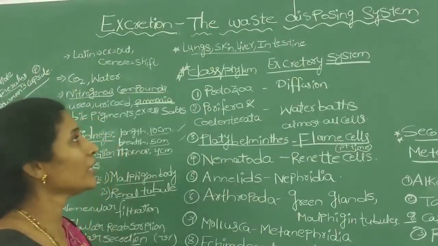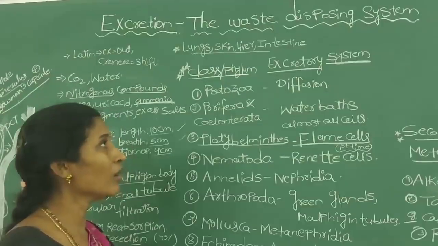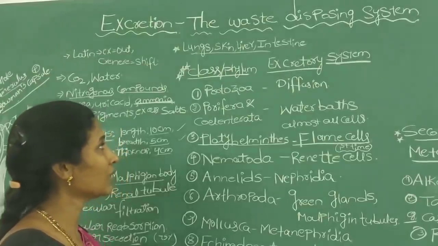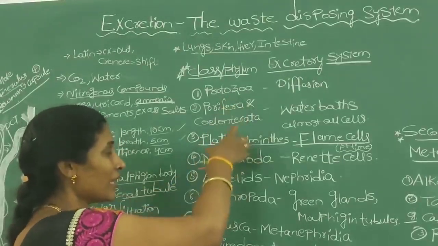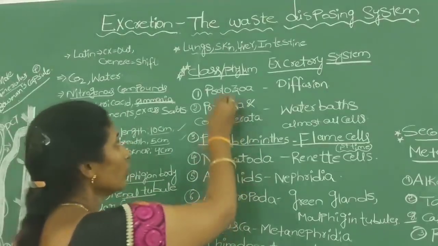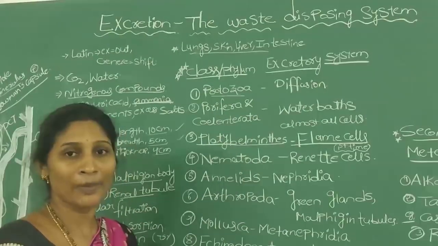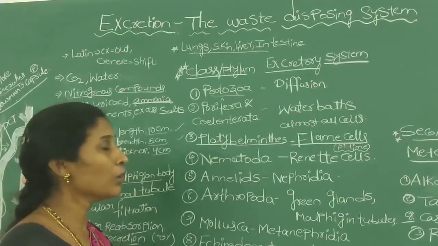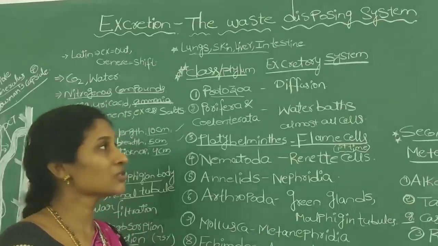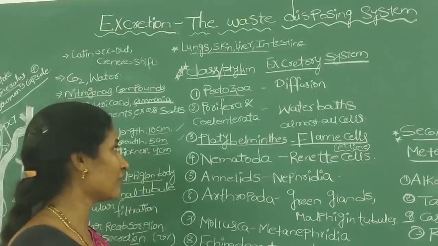I already told you that different organisms use different processes for the removal of waste materials. Compared to the protozoa, the excretory system is highly developed in others. For example, protozoans like amoeba and paramecium excrete waste materials by simple diffusion from the body surface into the surrounding water.